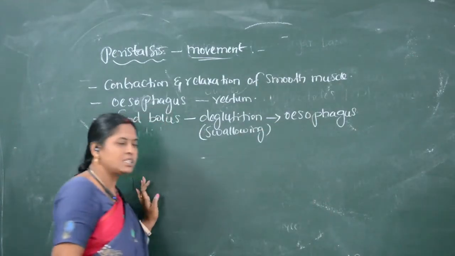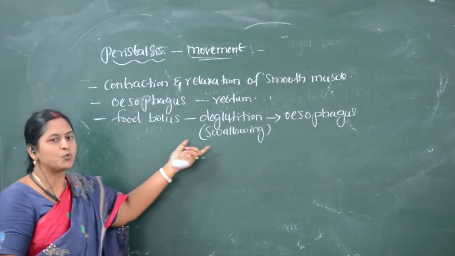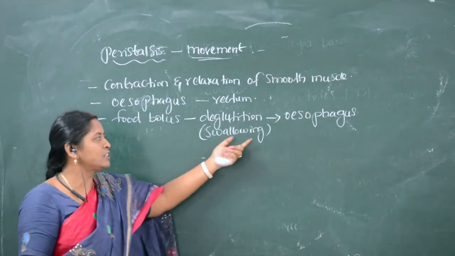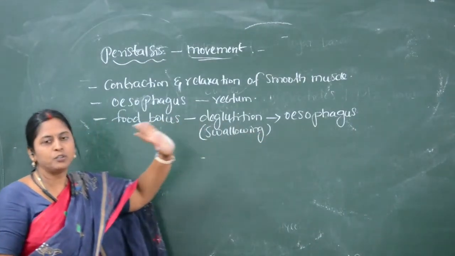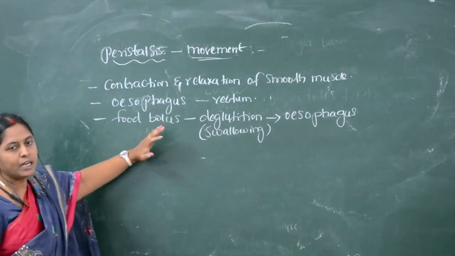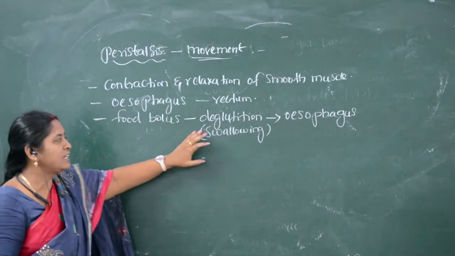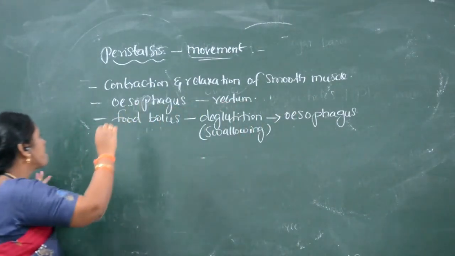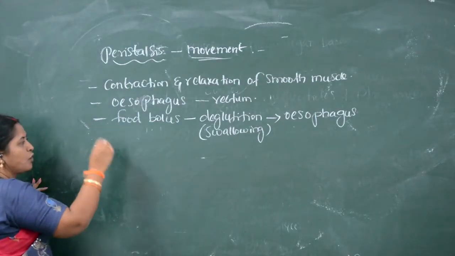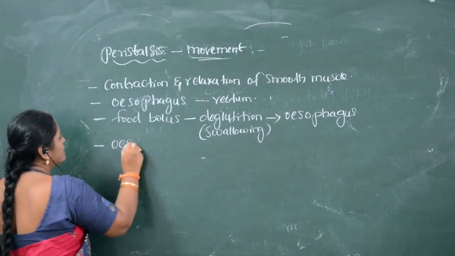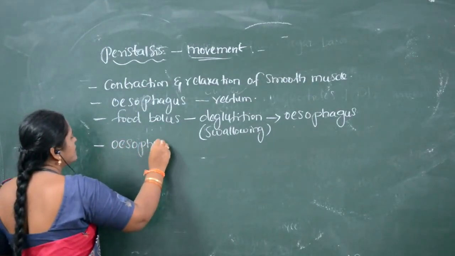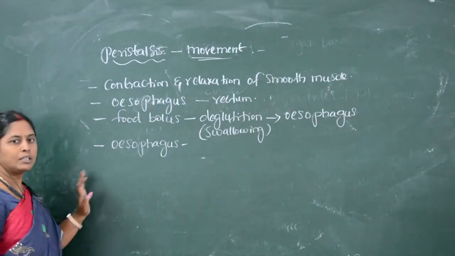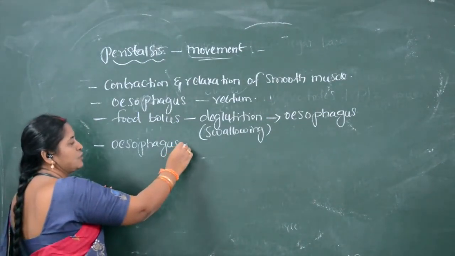So food bolus from the mouth is swallowed, it travels from the pharynx and enters the esophagus. Food from the oral cavity comes to the pharynx, then to the esophagus. The esophagus consists of two kinds of muscles. What are the two kinds of muscles in the esophagus?